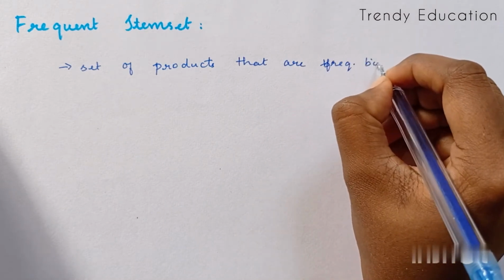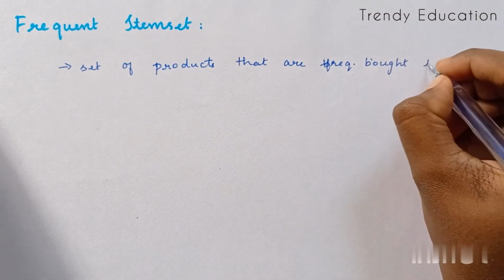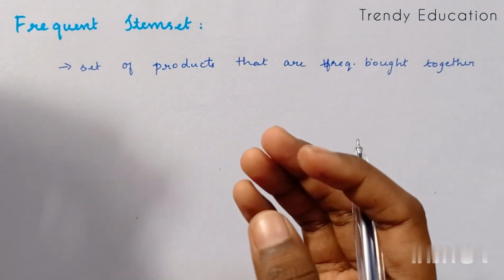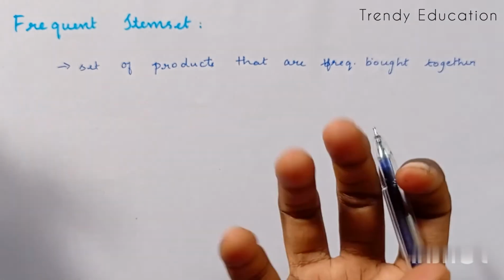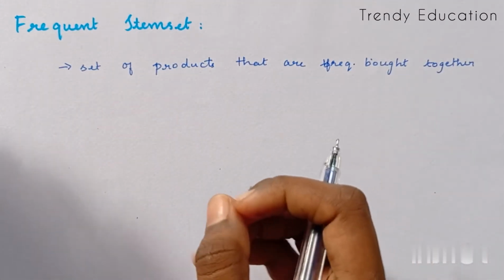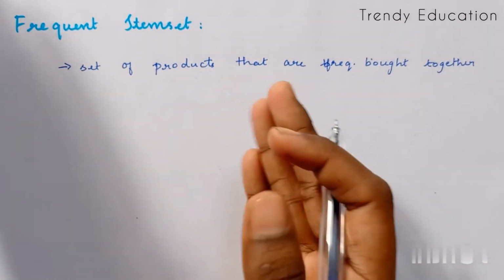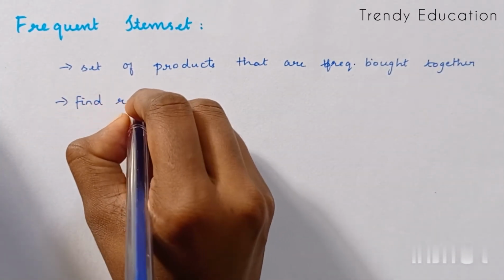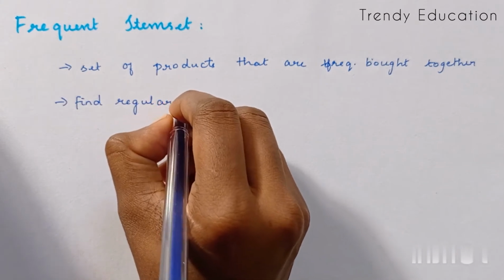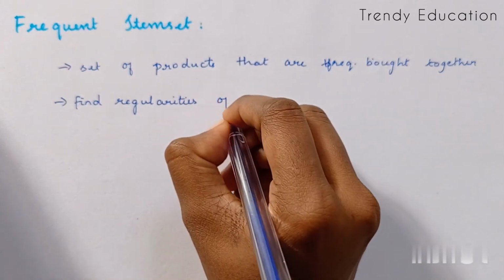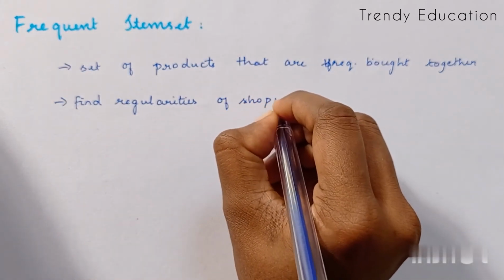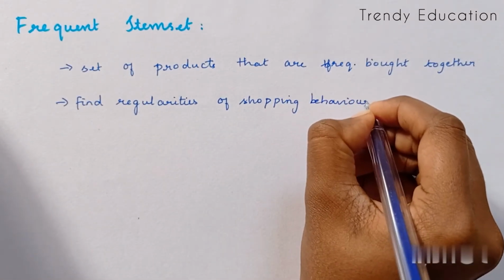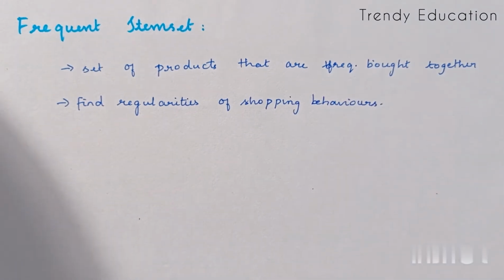We can also say we are going to find the regularities in the shopping behavior of the customers.